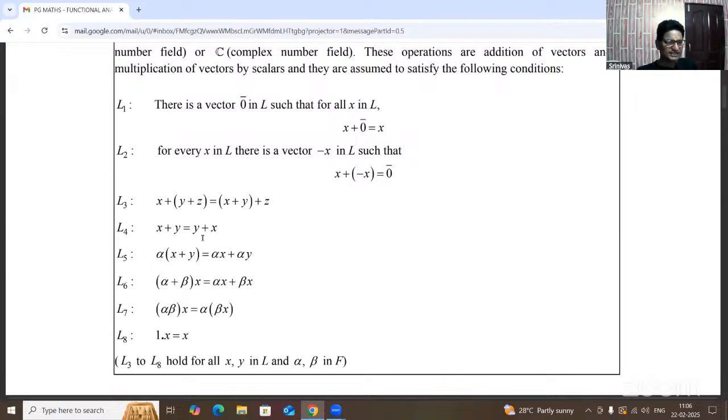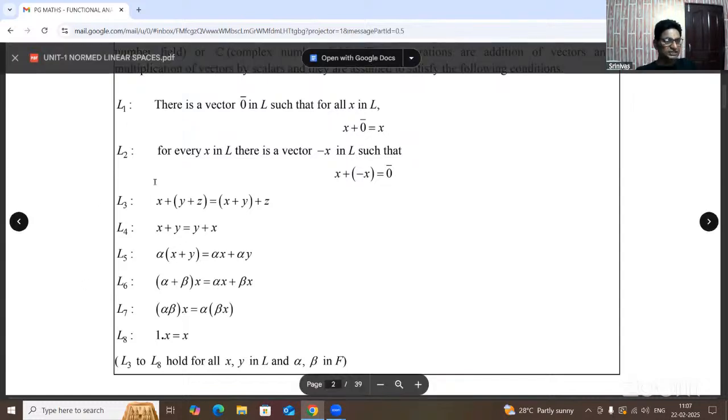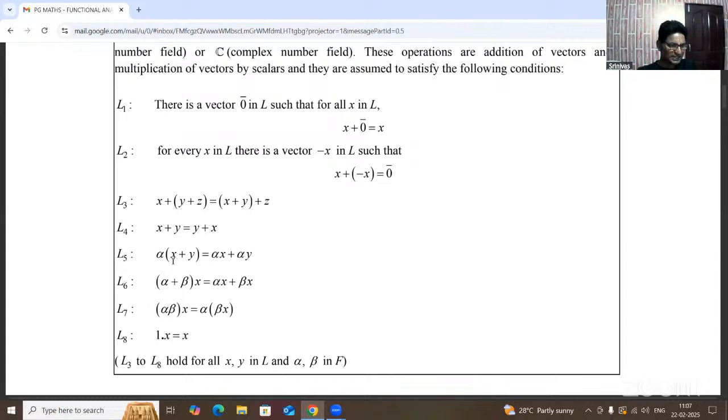Already we know one of the scalar multiplication. Here alpha x is the scalar multiplication. That is one of the closure conditions under scalar multiplication. So with the closure conditions under vector addition and under scalar multiplication, now according to the L1 to L8 properties, when these properties are satisfied, that is called a linear space. Here L5 to L8 are called distributivity conditions. If any two distributivities are satisfied, that's enough.